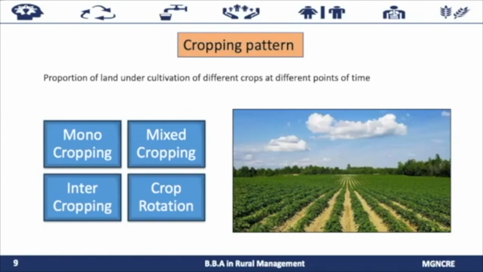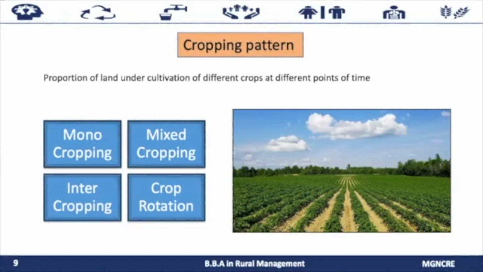Coming to intercropping, it is the practice of growing more than one crop on the same field at the same time in a definite row pattern. For example, after one row of the main crop, three rows of intercrop can be grown. This will also increase the productivity per unit area of land.